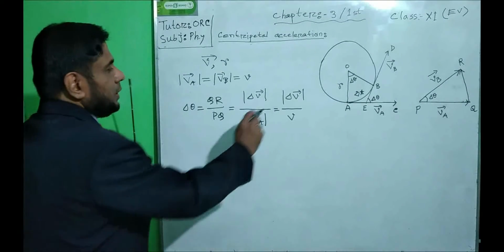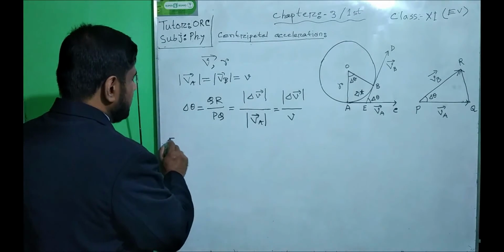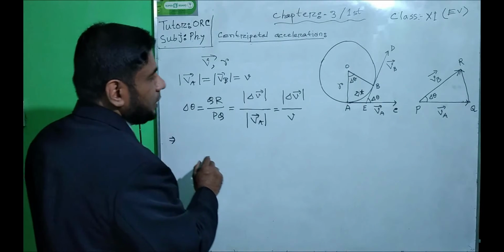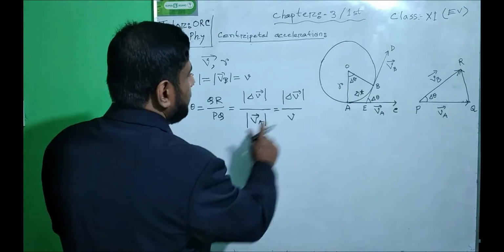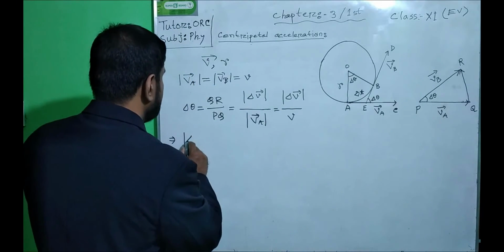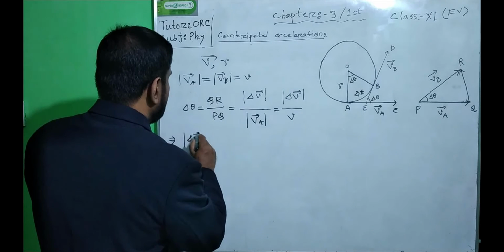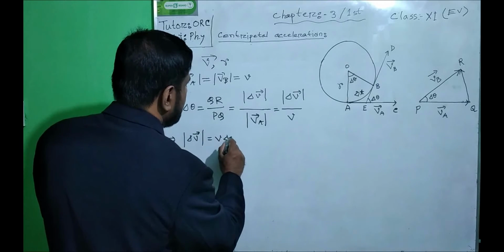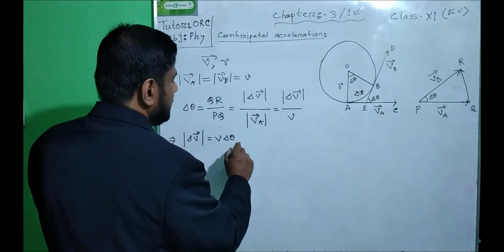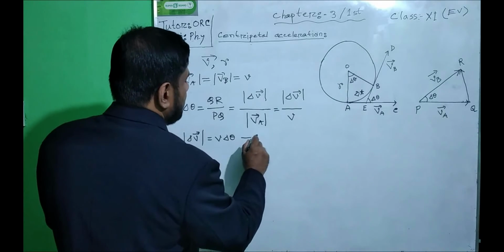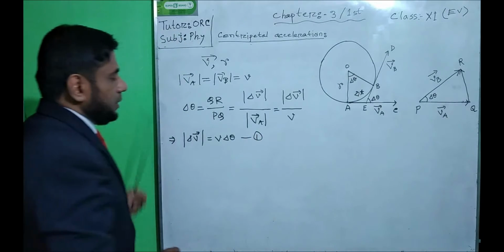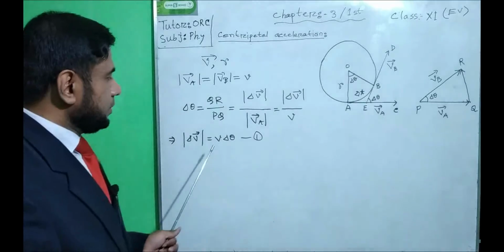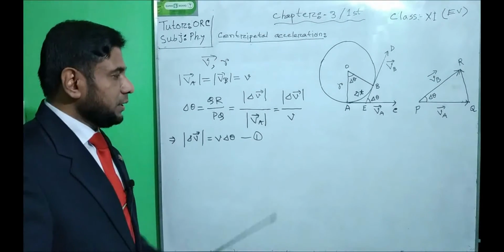By cross multiplication, we find the magnitude of del V equals V into delta theta. It is a very important information. We will have to put this value in another equation.